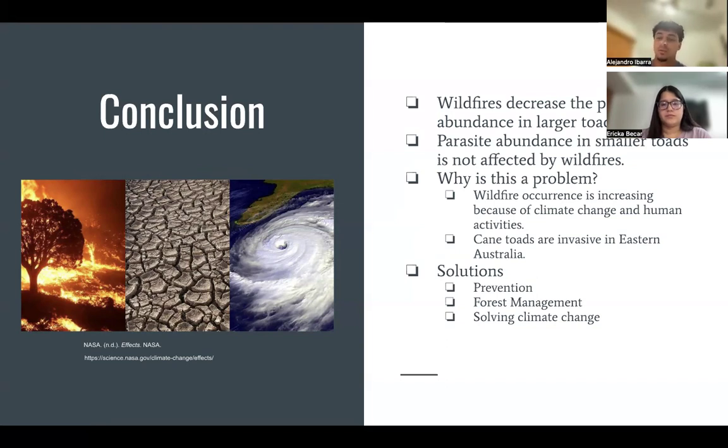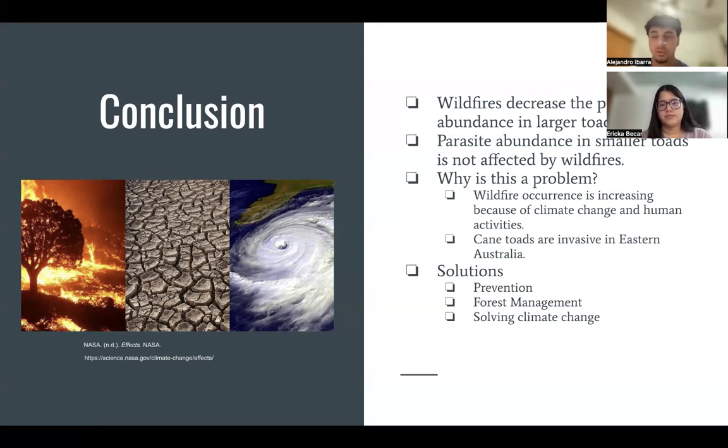Well, wildfire occurrence is increasing due to climate change and human activities. So our large ecological footprint is helping advance climate change, which is causing increased temperatures, which increase wildfire occurrences. And these wildfires are helping increase the populations of these cane toads in Eastern Australia, which are invasive. Invasive species means they're non-native and are causing harm to the ecosystem, and these cane toads are invasive to Eastern Australia. So the more wildfires that occur in this area, the bigger increase we see of this cane toad population in Eastern Australia, and the more negatively affected the ecosystem is and the species that live in that ecosystem as well.